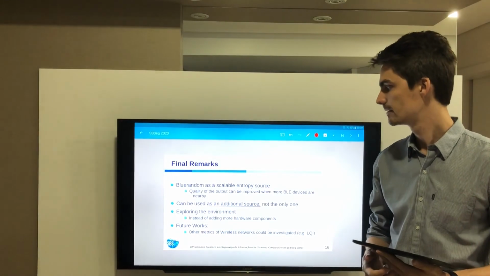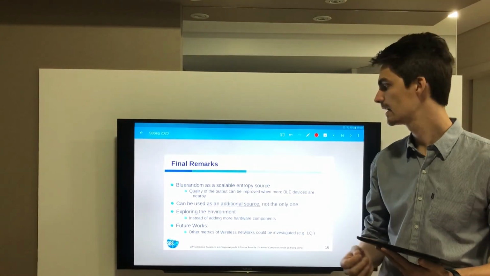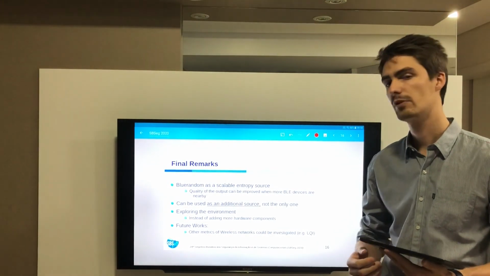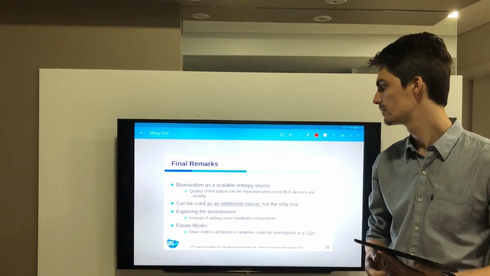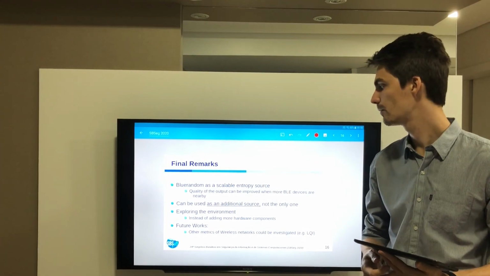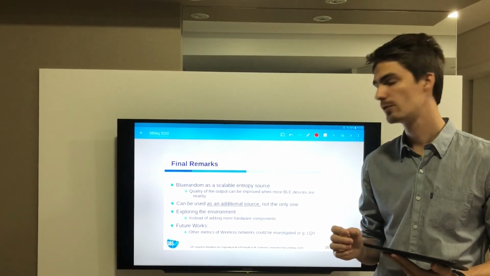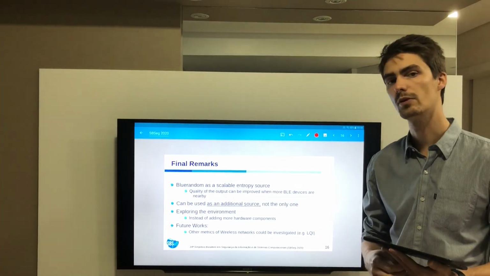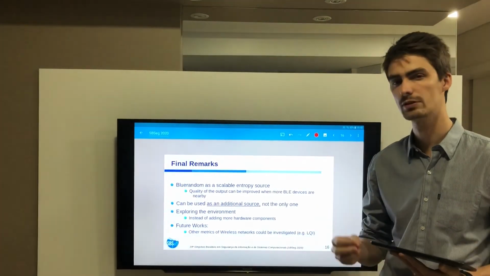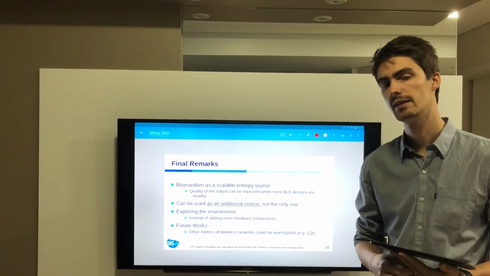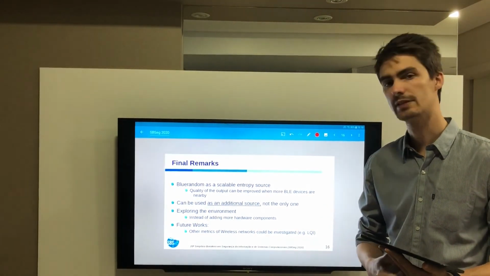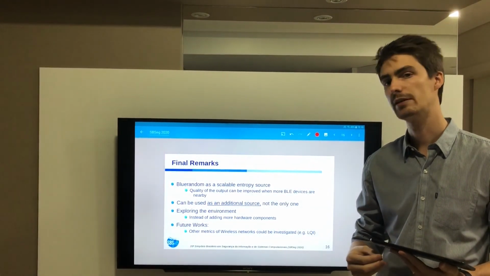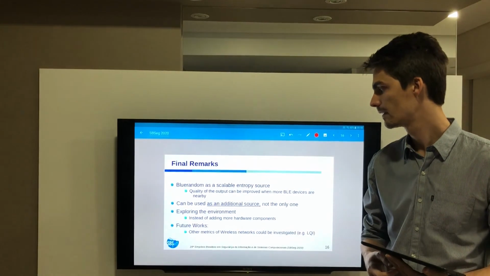Final remarks: we can state that Bluerandom is a scalable entropy source, where the quality of the output can be improved when more devices are nearby to the device that is using Bluerandom. It is important to note that it can be used as an additional source, not the only one in the system, because it does not pass the FIPS test 100%, and so we recommend using it as an additional source.